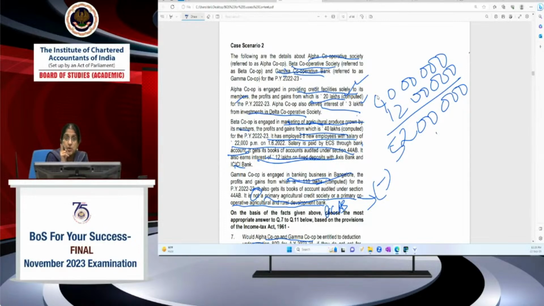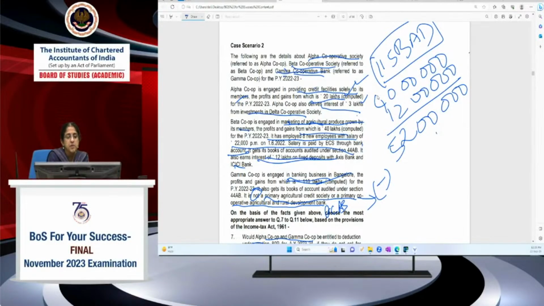When you compute under 115BAD, it's a special regime. In the special regime, the only deduction which is allowable will be 80JJAA. 80P is not allowable in the special regime. It is allowable in the general regime, when you follow the normal provisions of the Act. If you want to opt for 115BAD, 80P deduction will not be allowed. So it will be eligible only for 80JJAA.